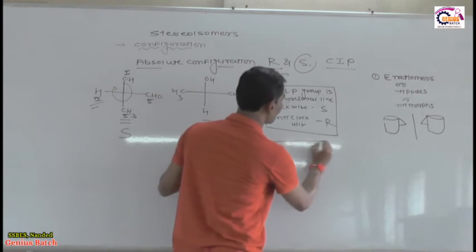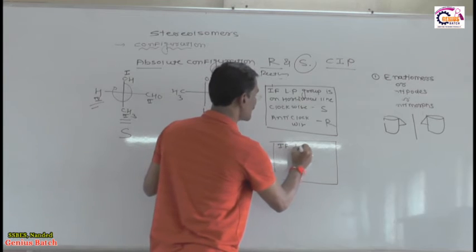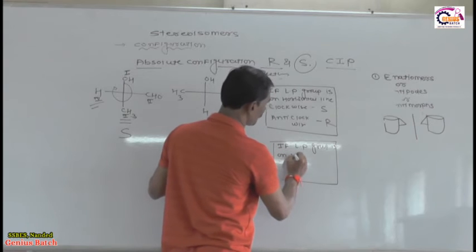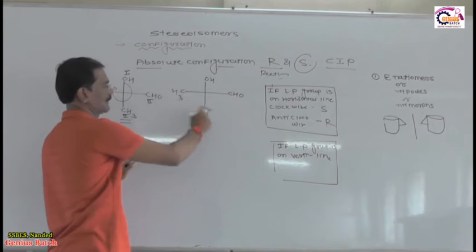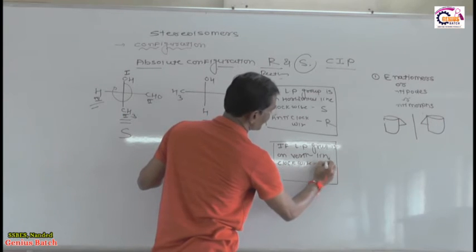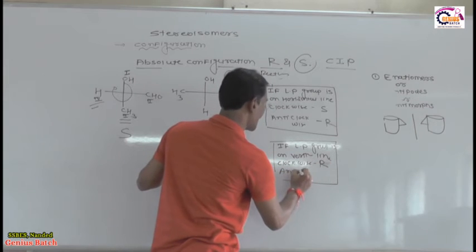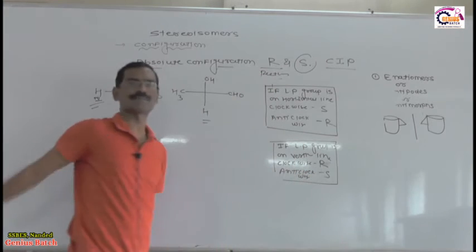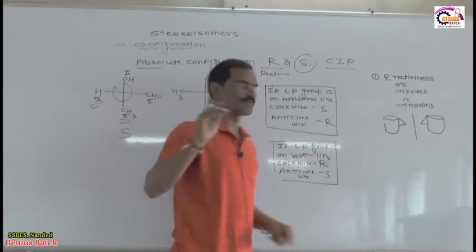And this is very important: if the lowest priority group is on the vertical line, is it okay? Vertical line means this line. Then clockwise is R, and anti-clockwise is S. Is it okay? Clockwise is R, anti-clockwise is S. Now, you write this down in your notebook.